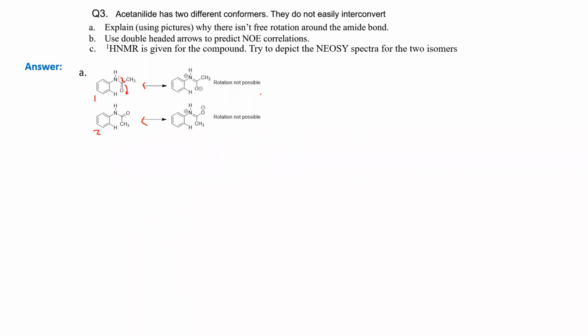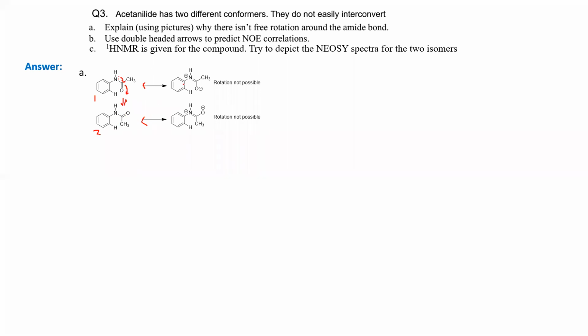Now that rotation is not possible, because when you have this double bond, there is no rotation possible. If you have these 2 conformers, you can clearly see they are not identical, okay. They are completely different because they have different proton environments. Apparently it may look like you have a single bond, so they can rotate and this conversion is possible, okay.